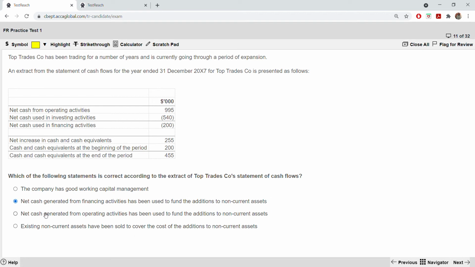Sorry, something went wrong. Net cash generated from operating activities has been used to fund the additions to the non-current assets. Yes, it is this one. Why? Because sometimes you can use the cash from the operating activities to finance the addition to the non-current assets. I'm sorry for that mistake which I told, okay?